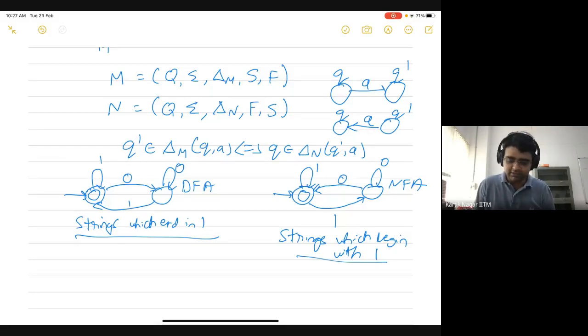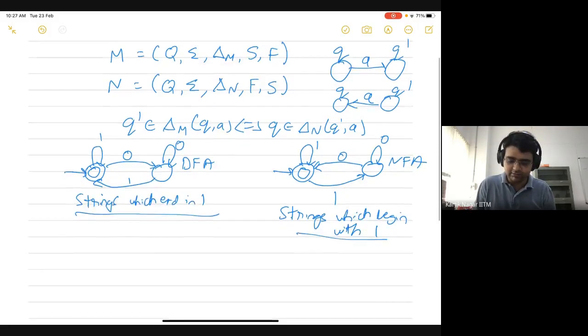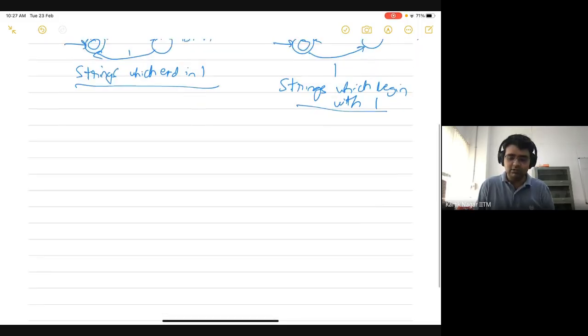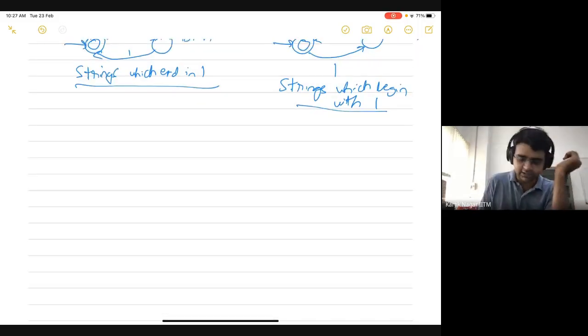Let me just revise what we know about the acceptance criteria of NFAs. We have defined this extended transition function delta hat for NFAs.